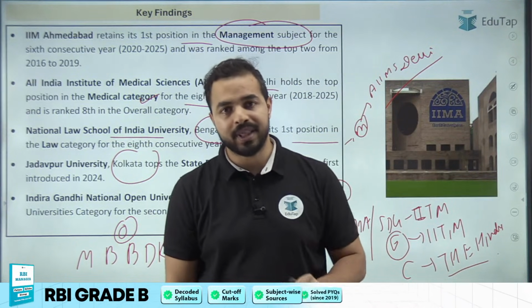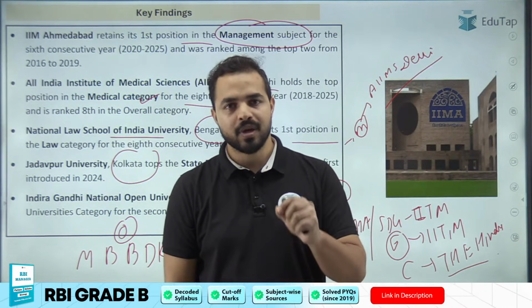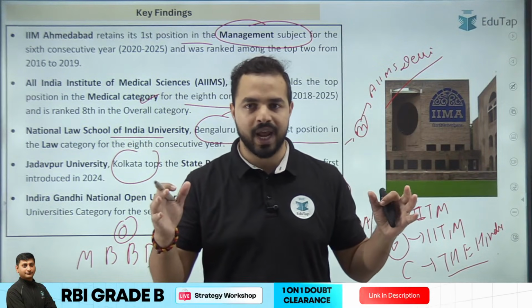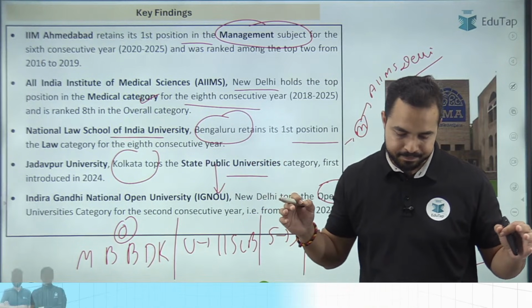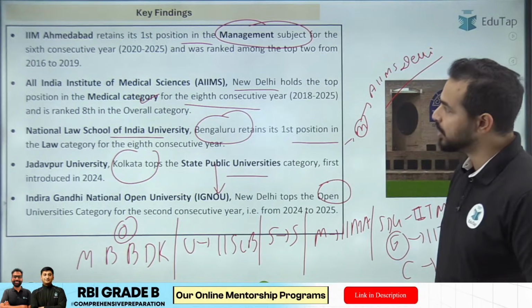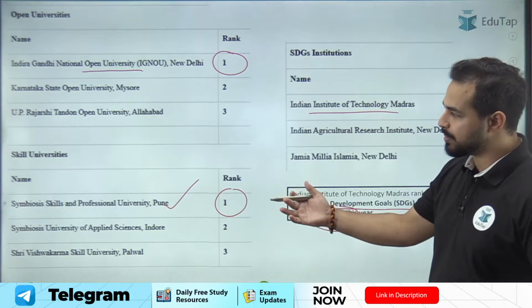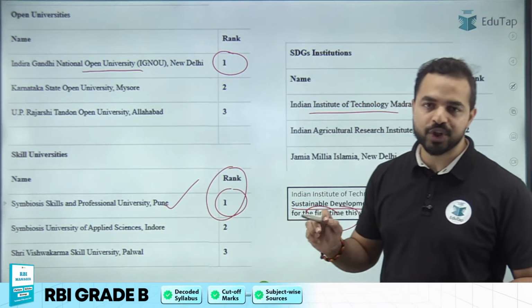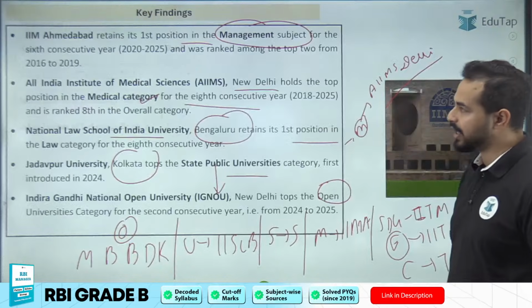Now, can anybody tell me which framework this ranking is based on? What is the name of the framework on the basis of which this ranking has been created? NIRF ranking. That is the NIRF framework. Absolutely right. Okay. So Harshal is asking related to the skill universities. So this is Symbiosis Skills and Professional University of Pune, which is on rank 1. Okay Harshal, I hope your doubt is clear. Let's move to our next part. Absolutely right, NIRF is the right answer.